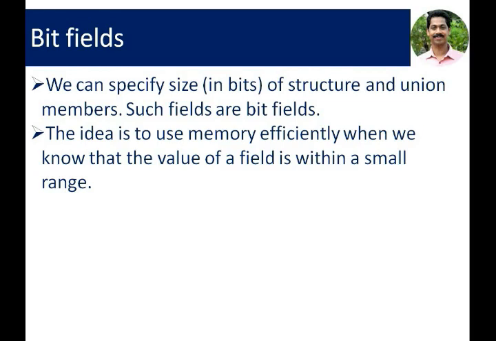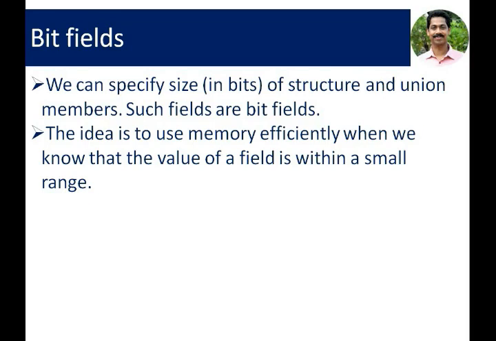As you know, an integer variable takes 4 bytes in memory. 4 bytes means 4 into 8, 32 bits in memory. But in many programs, we use small numbers in this memory location, which does not need all these 32 bits. So we can reduce the number of bits for a particular variable to handle the memory efficiently.